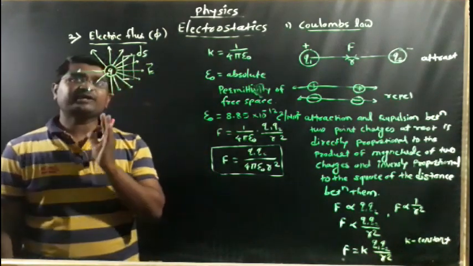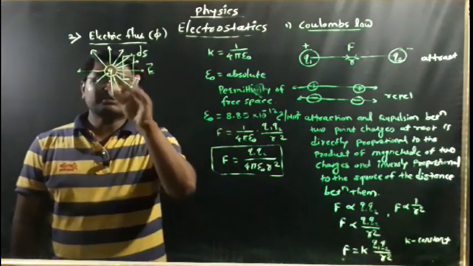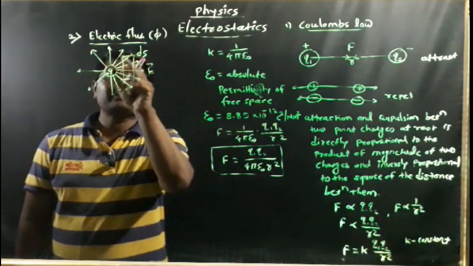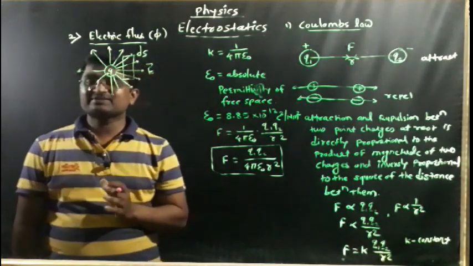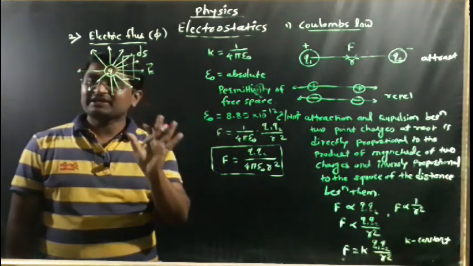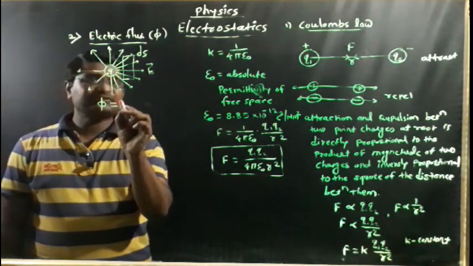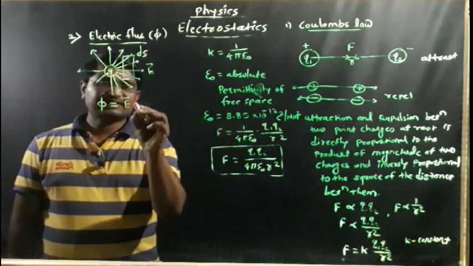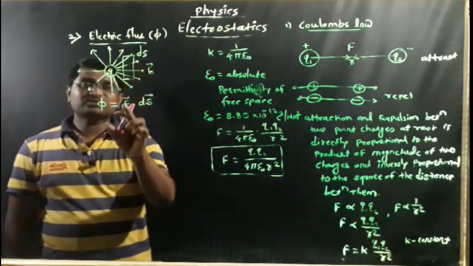According to the definition of electric flux, the number of electric lines of forces passing through the given area is called electric flux. This electric flux is denoted by phi. With a uniform electric field E and area denoted by ds, phi is equal to E into ds.